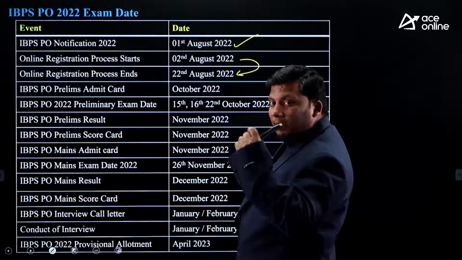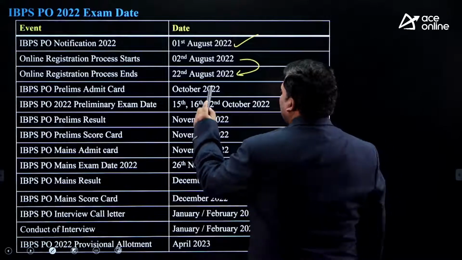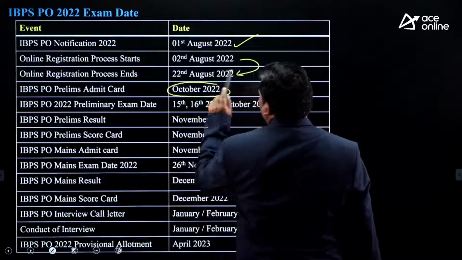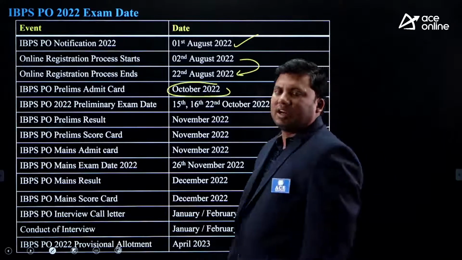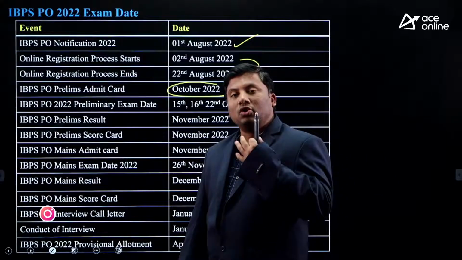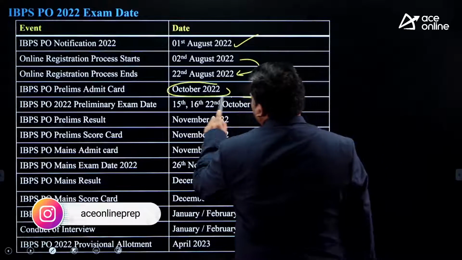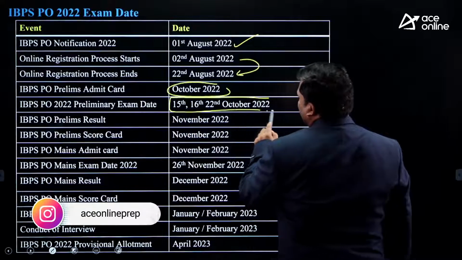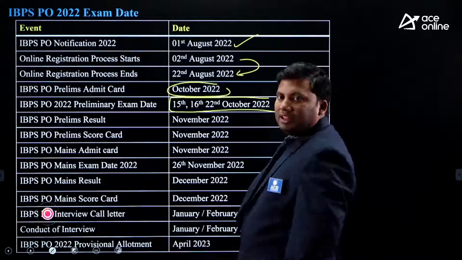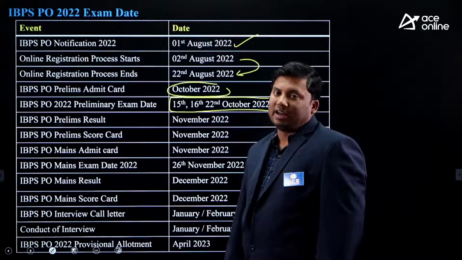Your admit card for the examination will come in October. Most likely it generally comes 15 days before, and only then can you download the admit card. And the examination dates are 15th, 16th and 22nd October. These are the dates when you can write the examination.